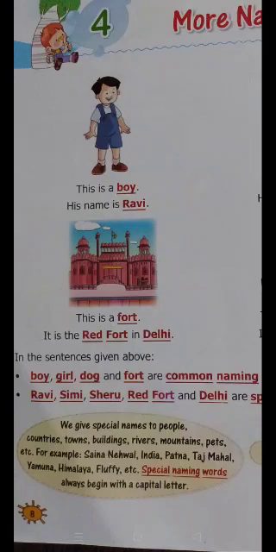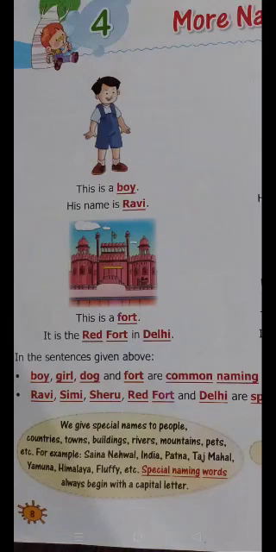When we give a special name to a person or countries or town or building or river or mountain or pets, okay, so these are called special naming words. For example, Saina Nehwal. Okay, when we give a name to a person, Saina Nehwal, it becomes a special naming word.